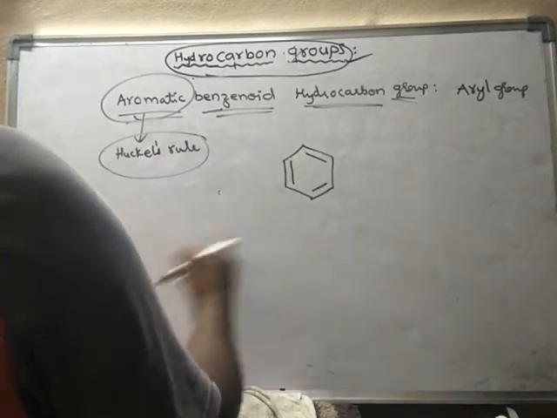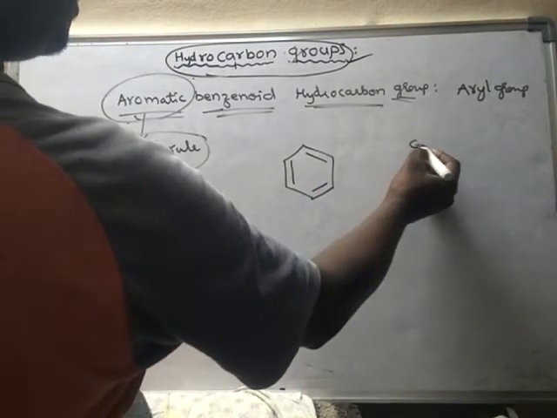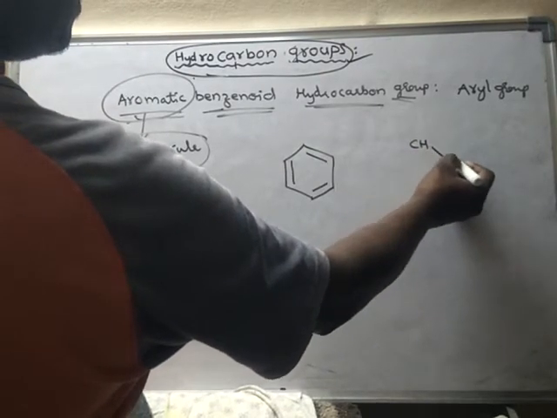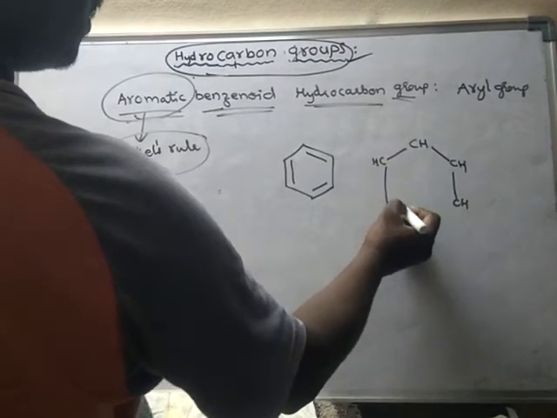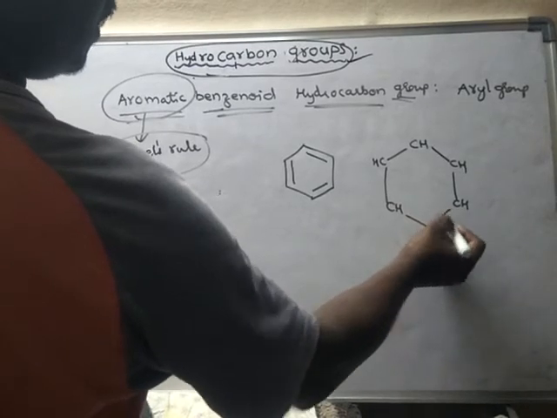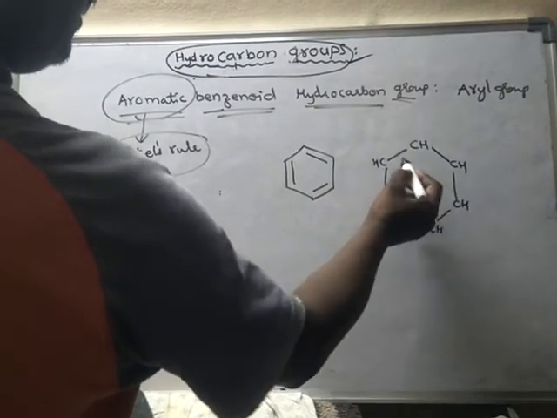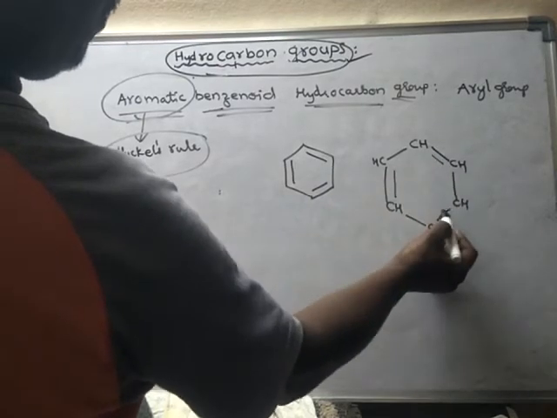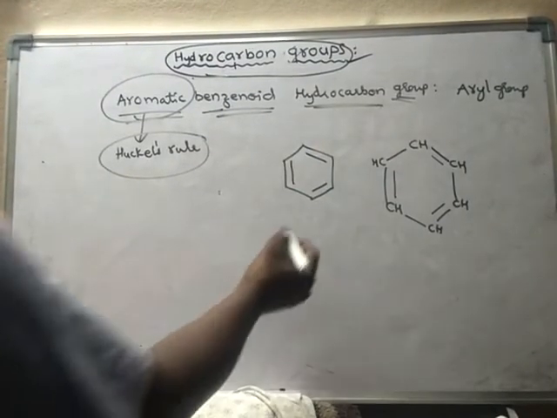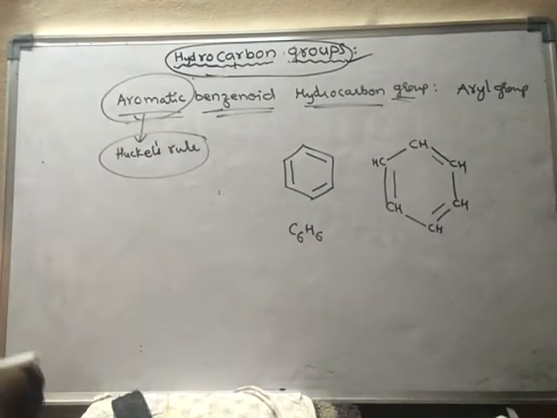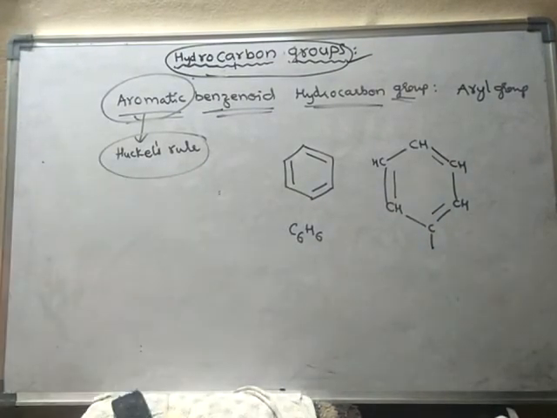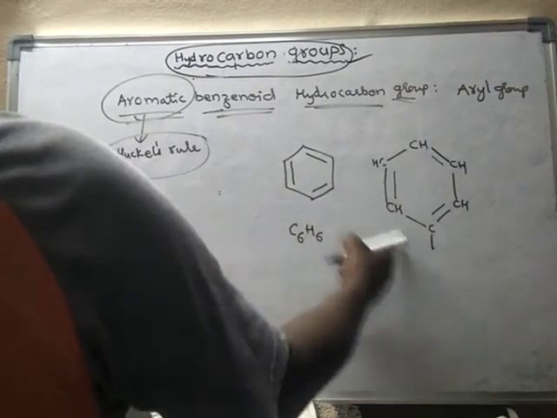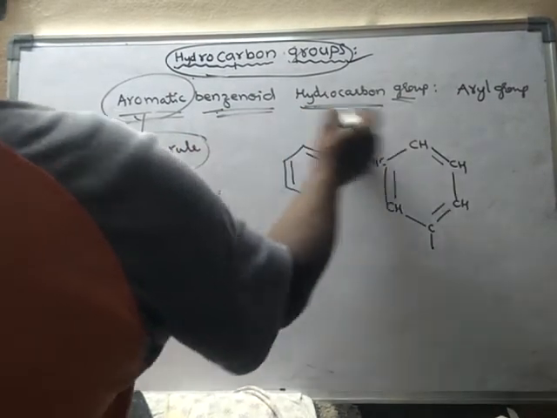Suppose this is benzene. Benzene will be like this: CH, CH, CH, CH, CH, CH, and alternate double bonds: double bond, single bond, double bond, single bond, double bond. Now this is called benzene, C6H6. Suppose I remove one hydrogen, any hydrogen. Then it will become an aromatic benzenoid hydrocarbon group.